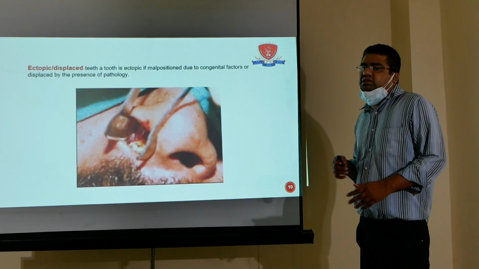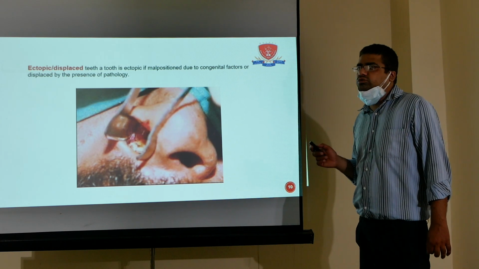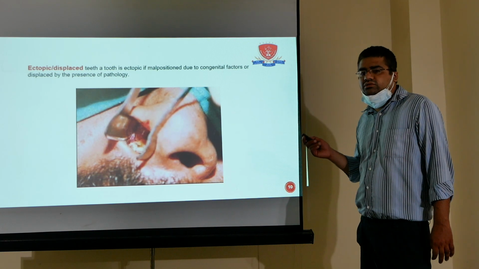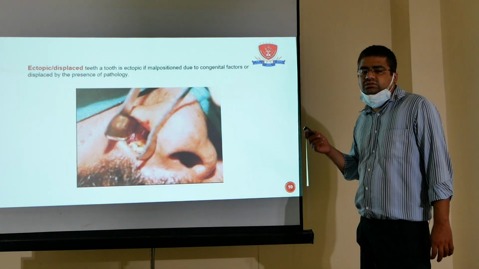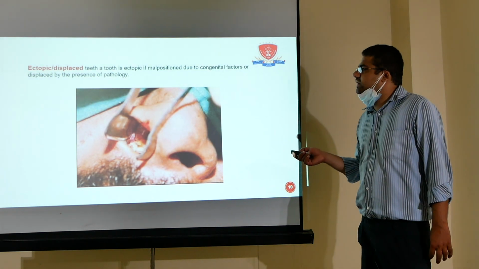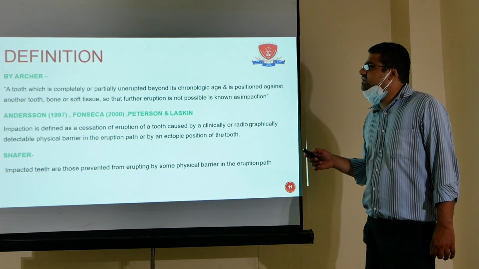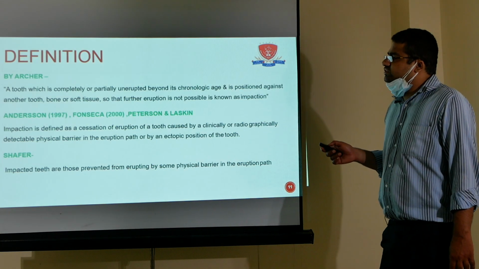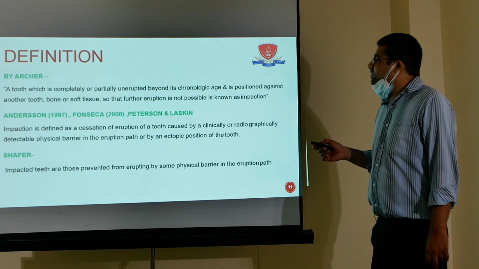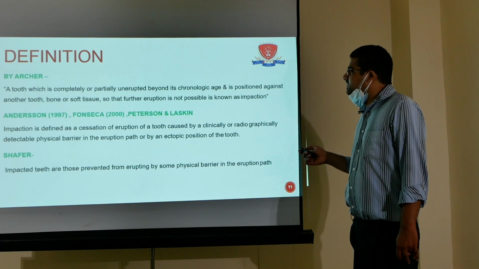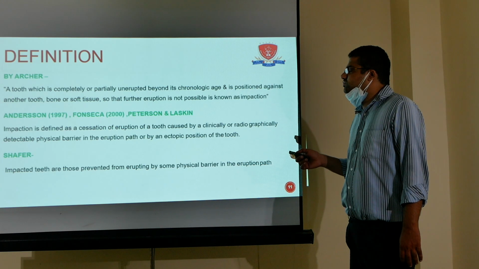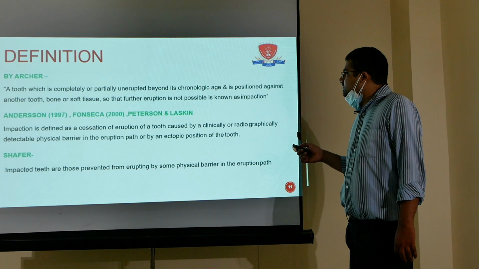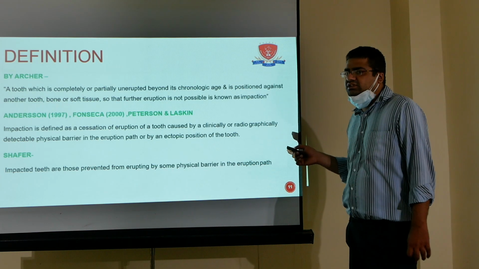Ectopic is defined as an unusual position. Any tooth which is in an unusual position in the oral cavity, face, orbital region, or nose is called an ectopic or displaced tooth. Definition of impaction: Archer has given a very standard definition: a tooth which is completely or partially unerupted beyond its chronological age and is positioned against another tooth, bone, or soft tissue, so that further eruption is not possible. Eruption not being possible is known as impaction.